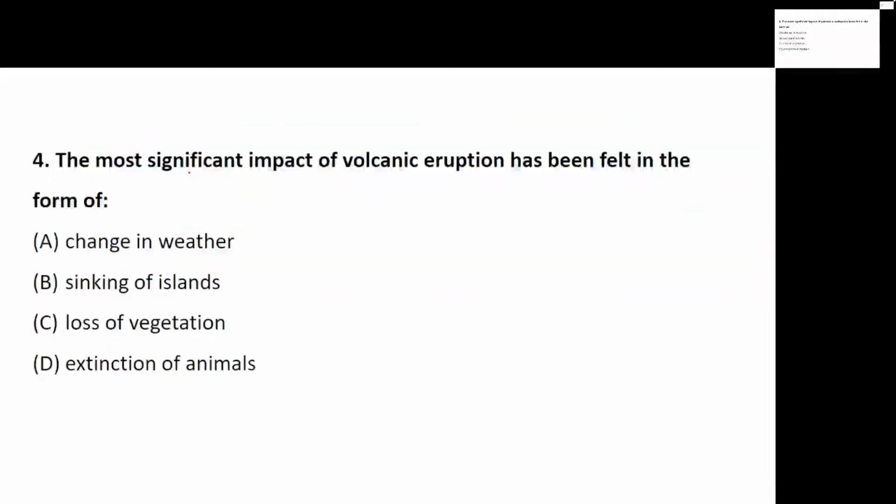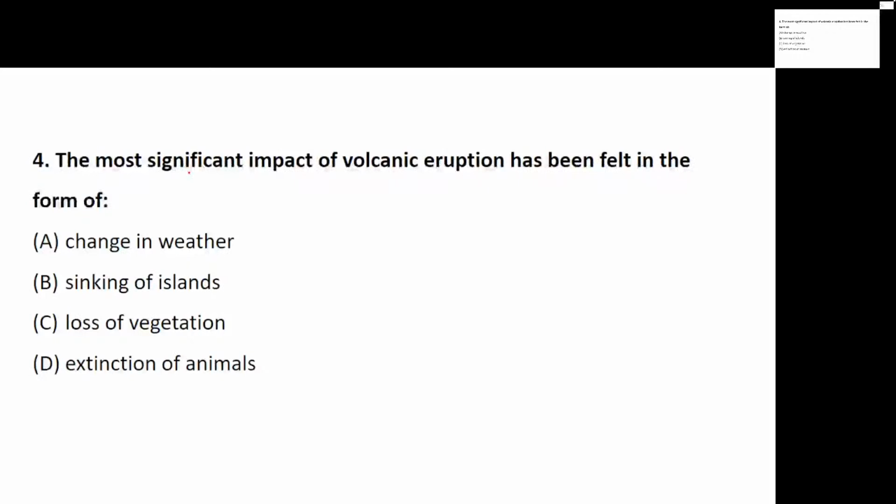Yes, coming to question number 4. Question number 4 talks about the significant impact of volcanic eruption being felt in what? So the significant impact of volcanic eruption results in what? Does it result in a change in weather? Does it result in sinking of islands? Does it result in loss of vegetation or extinction of animals?